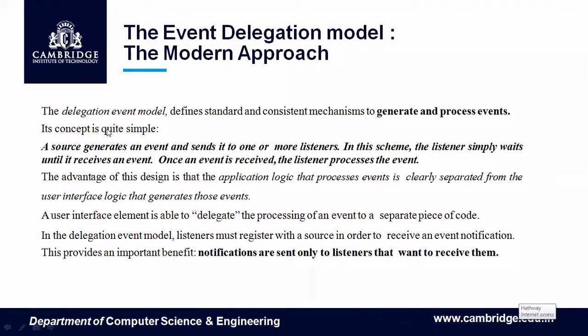The delegation event model goes like this. A source generates an event and sends it to one or more listeners. In this scheme, the listener simply waits until it receives an event. Once an event is received, the listener processes the event.